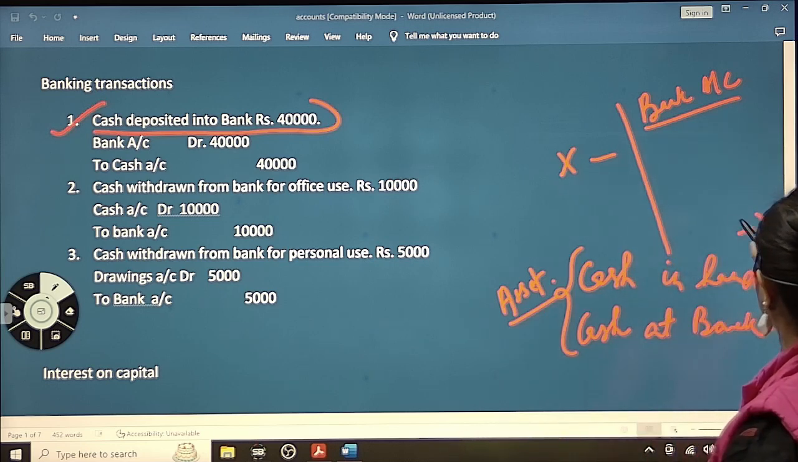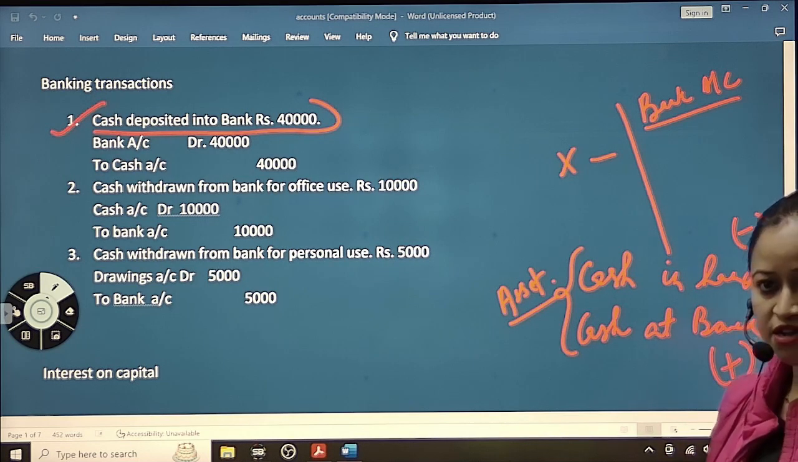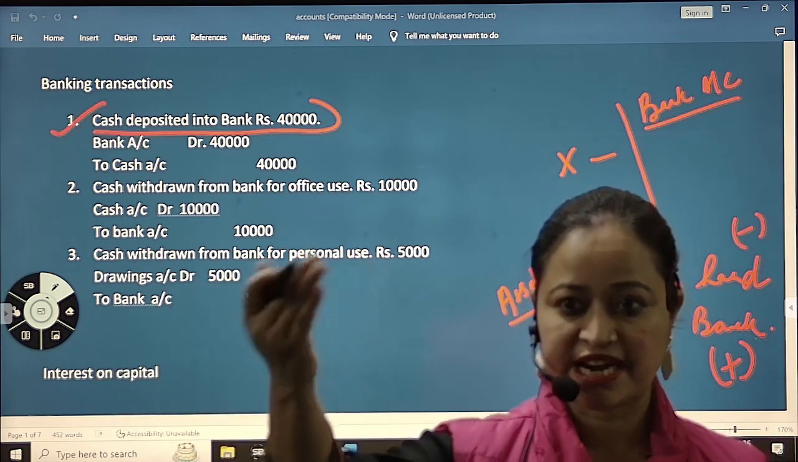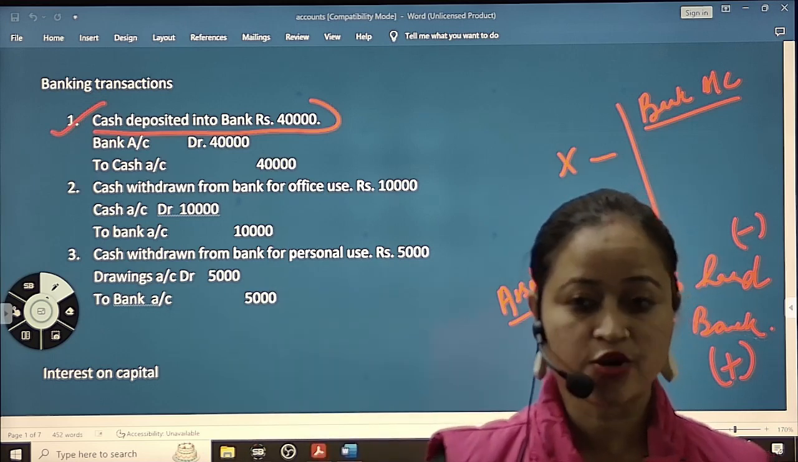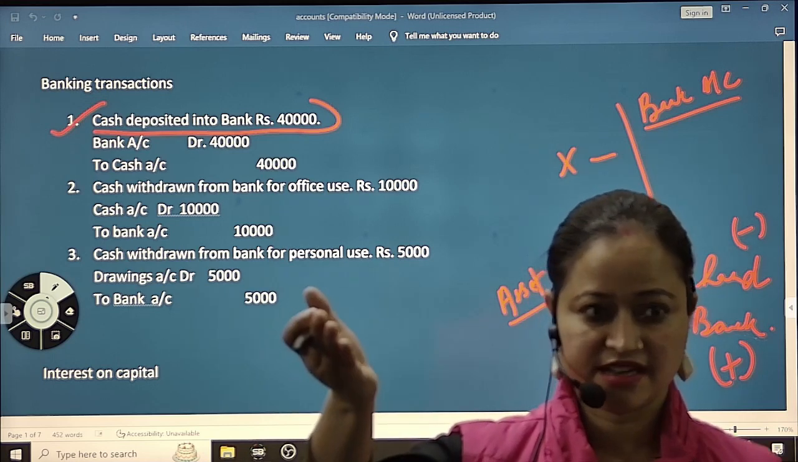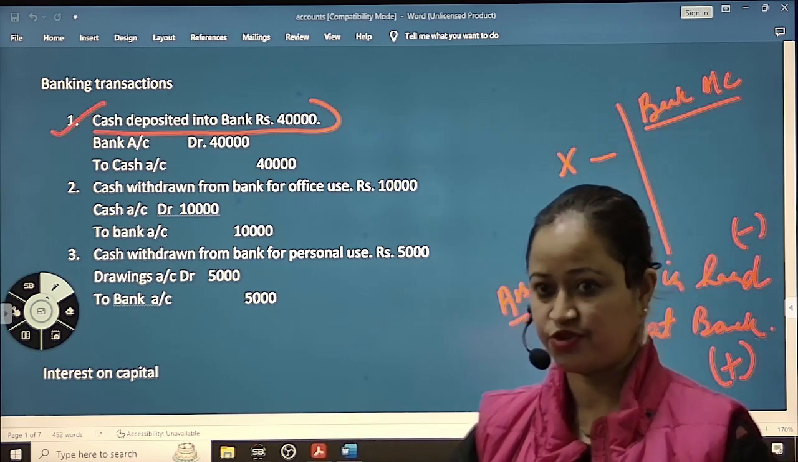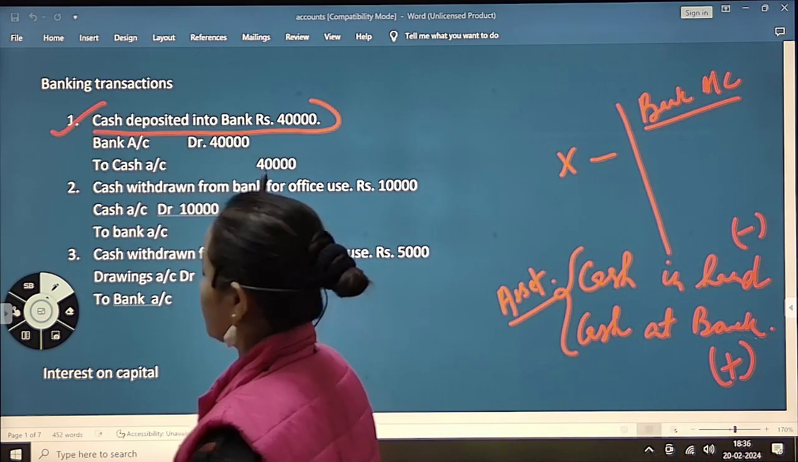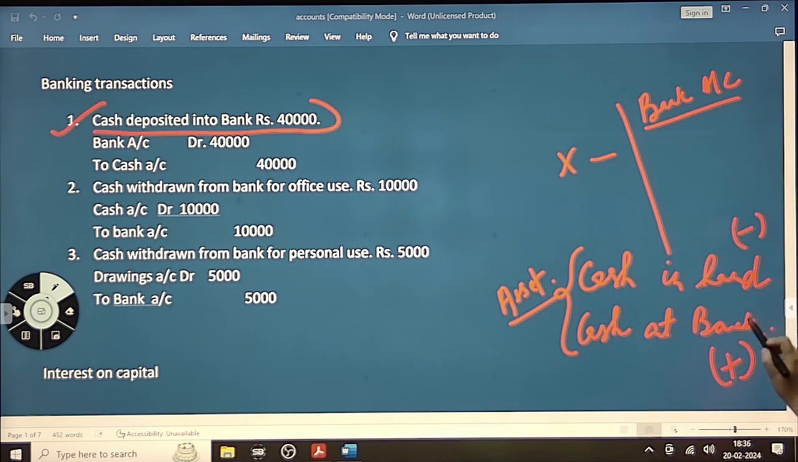Cash in hand will decrease and cash at bank will increase. That's all, it will not go anywhere else. When we are depositing money, cash is going out, and cash is credited. And the bank has increased. So bank account debit 40,000 to cash account 40,000. Understood? Here cash in hand is decreasing and cash at bank is increasing.